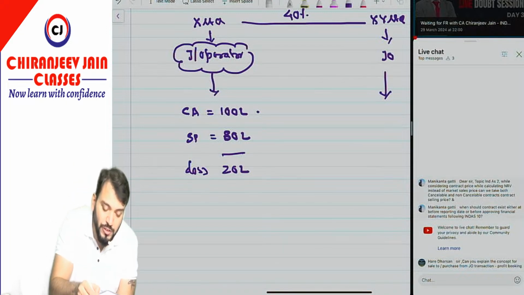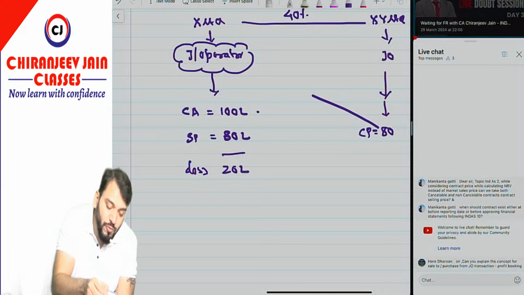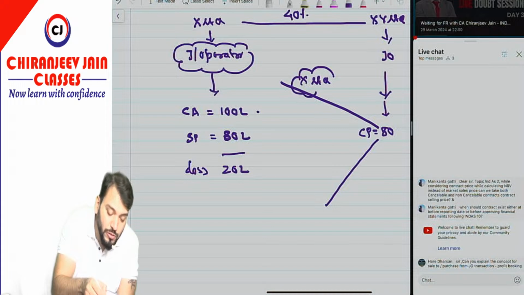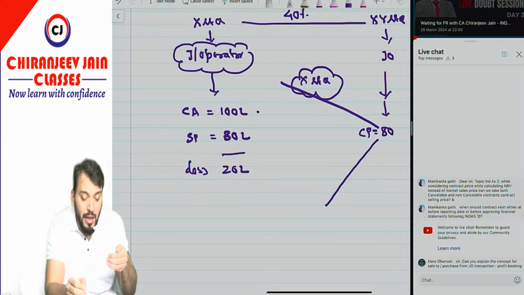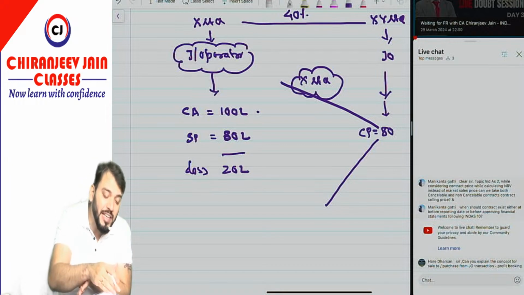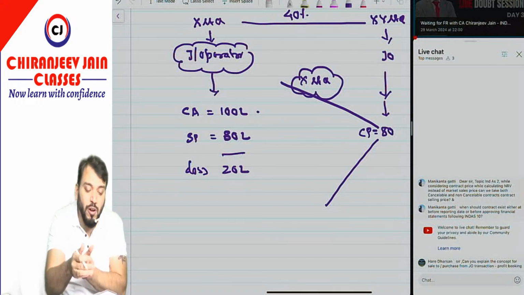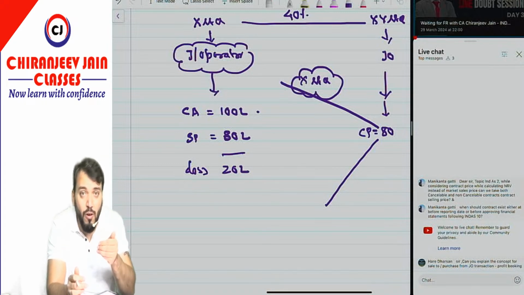Cost price for the joint operation will be 80, but 40% will once again come back to X Limited, means 40% of this asset will be recorded again in the books of X Limited. X Limited has only sold 60% of its right, so they have transferred the asset only to the extent of 60%.